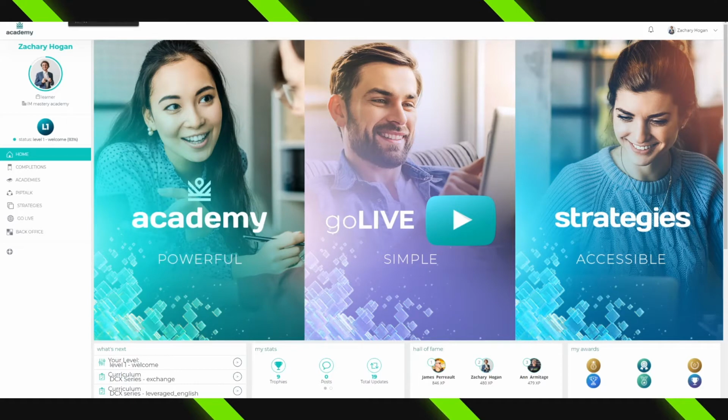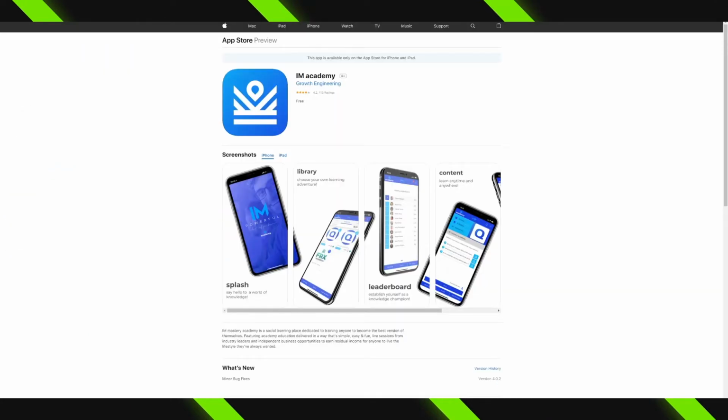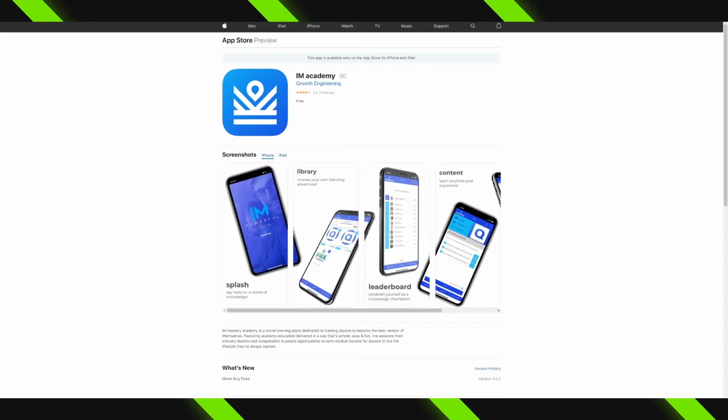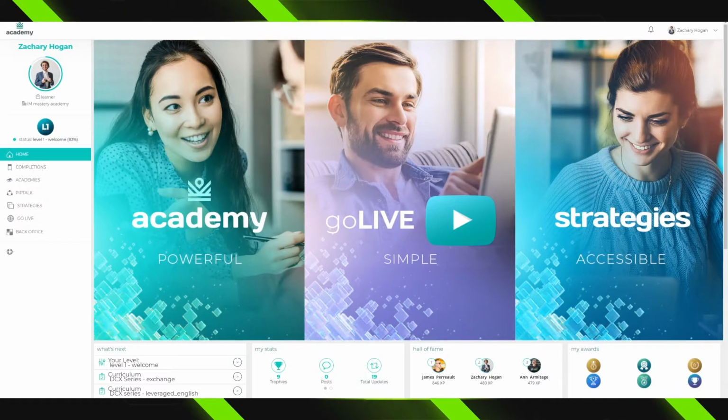There is a mobile friendly version directly available in the Apple and Google Play Store. All you need to do is search I Am Academy, and you're going to see this logo. You can go ahead, download it, and log in with the same credentials you registered with.